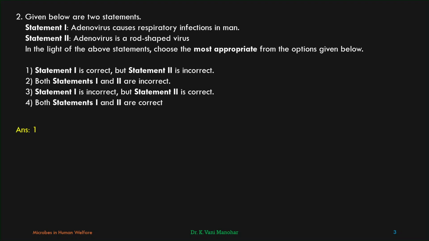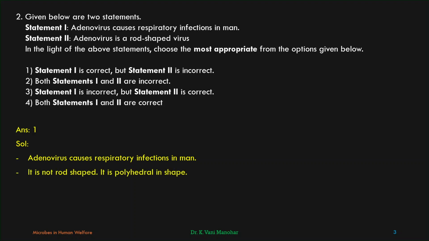Let us see the answer. First one. Here is the explanation. Adenovirus causes respiratory infections in man. It is not rod-shaped; it is polyhedral, with icosahedral symmetry. Coming to the next question.